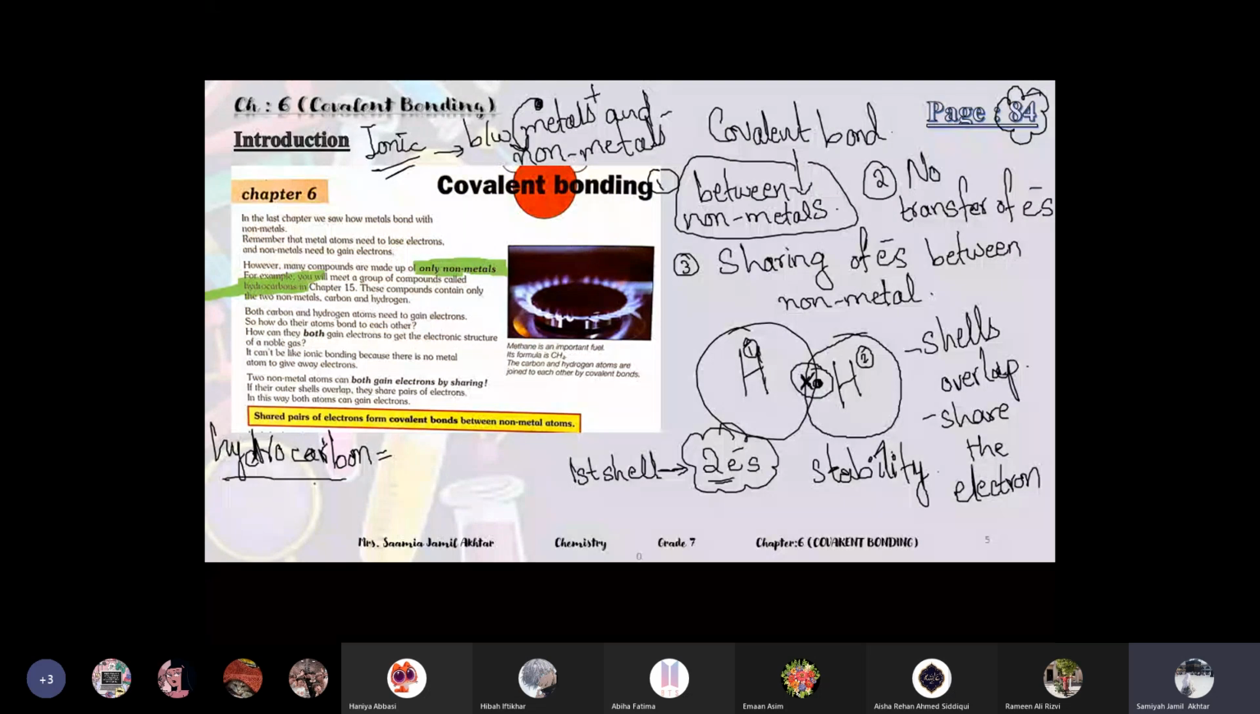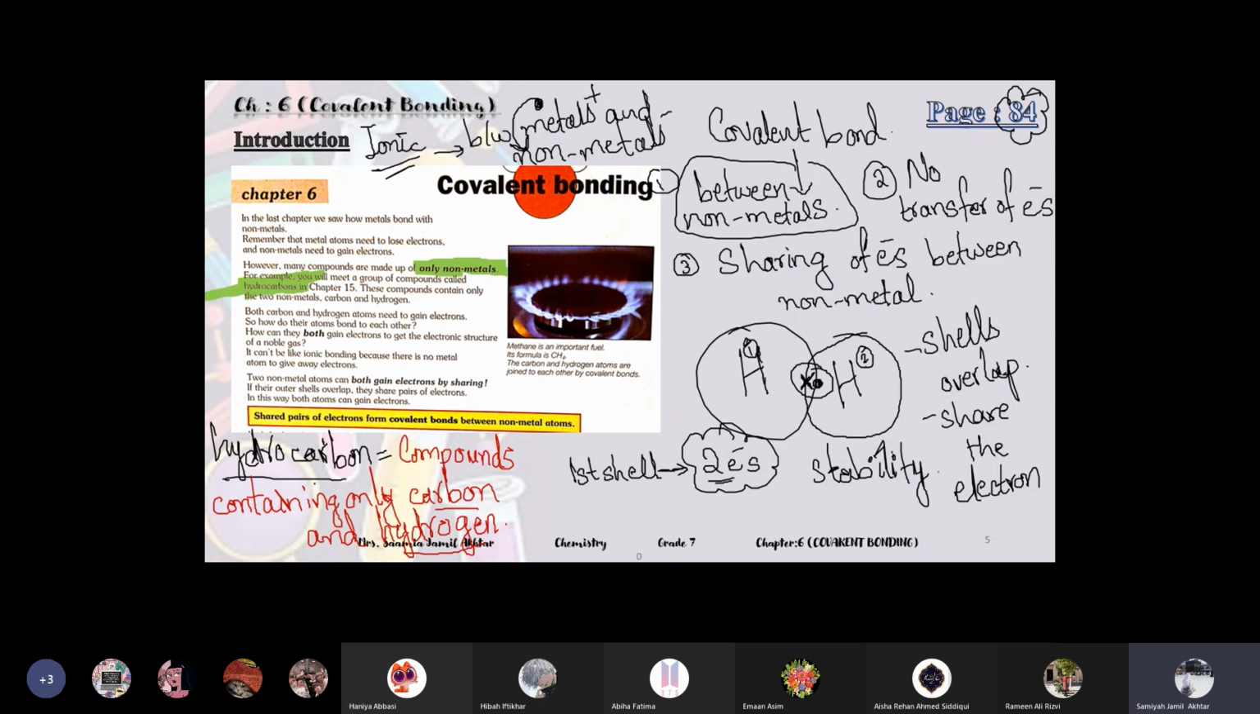So hydrocarbons are compounds containing only carbon and hydrogen. You can see that carbon and hydrogen, both of them are non-metals. Carbon is a non-metal and hydrogen is also a non-metal. So this is a group of compounds, and there are lots of compounds containing only carbon and hydrogen.